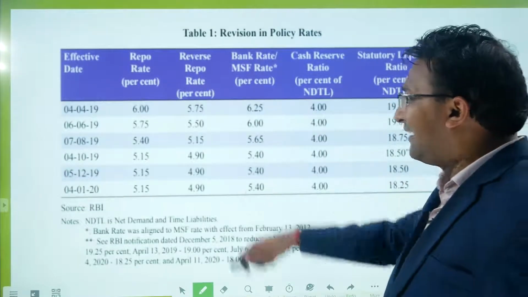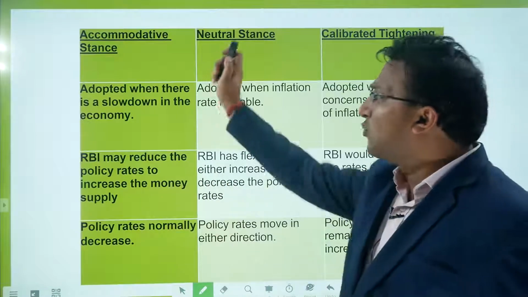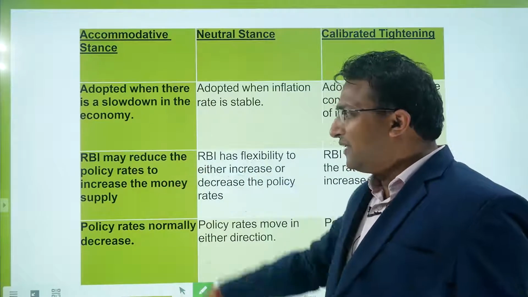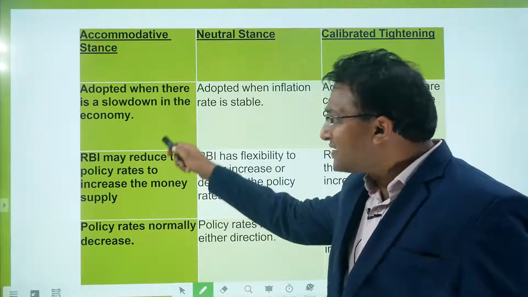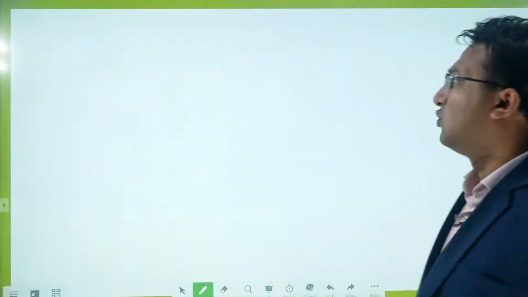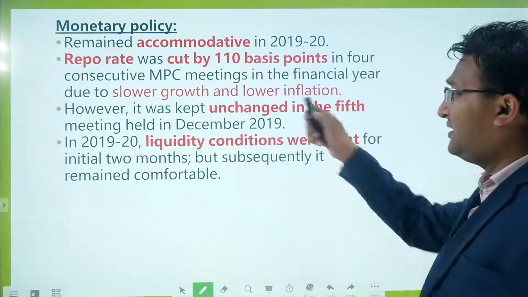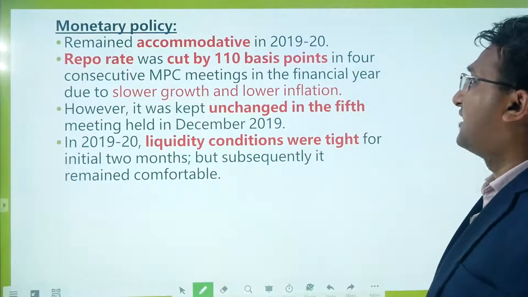You can see there is a decline in the rates, which represents the accommodative stance. So right now we are following the accommodative stance. That means the policy rates are declining because we are in the middle of the slowdown. Monetary policy, you can see we are in the accommodative stance.